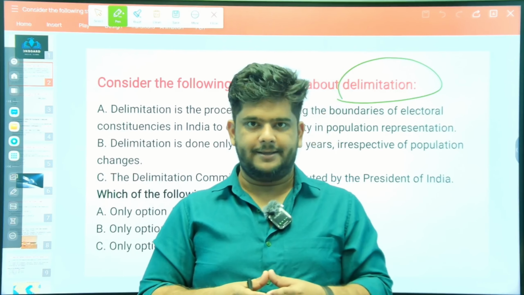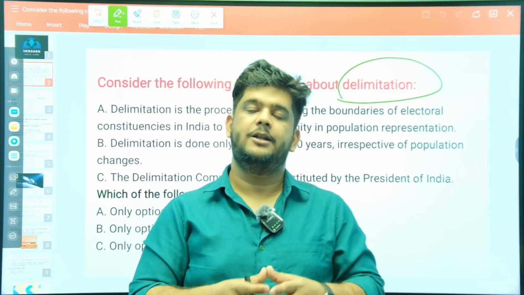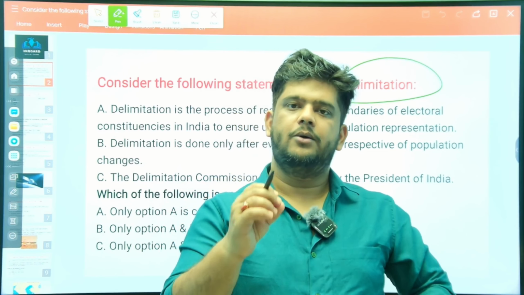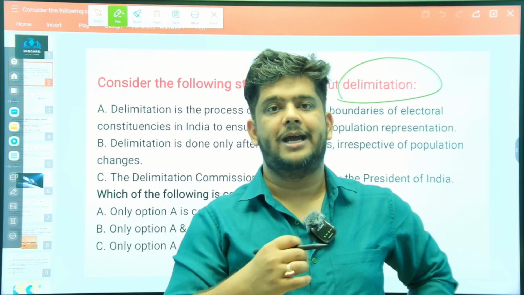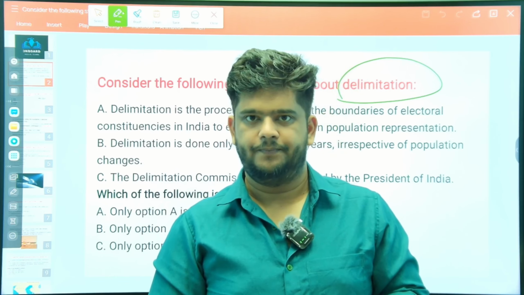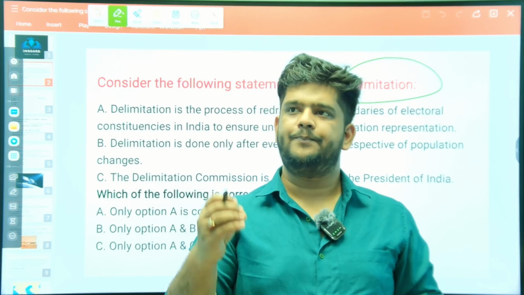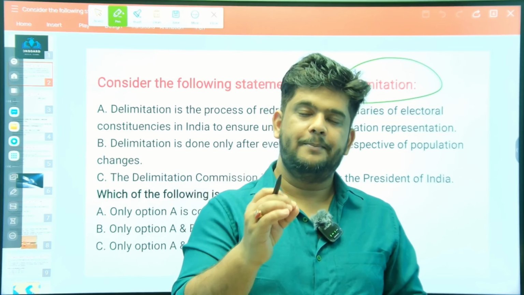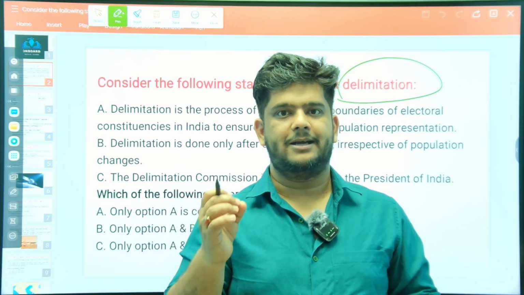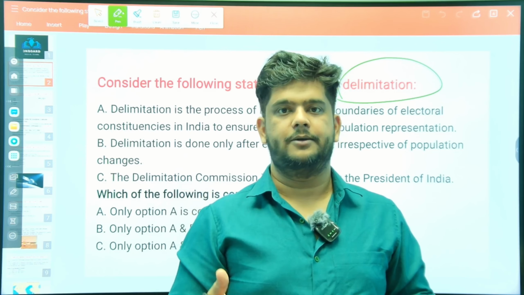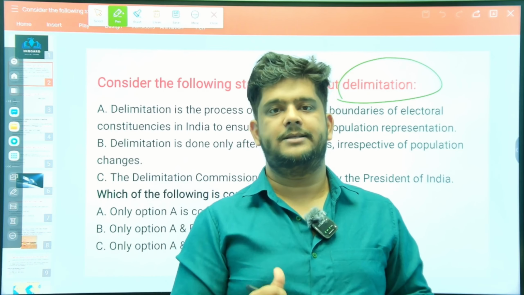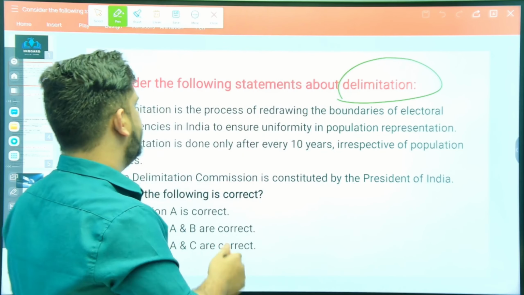And how do they do that? They do that by the population in each state. For instance, we know states like Uttar Pradesh and Bihar have the highest population as compared to states like Sikkim or Mizoram. That's the reason why the number of MPs coming from states like Uttar Pradesh and Bihar is much higher than that of Sikkim or Mizoram. That is the reason. Okay. That is due to delimitation.